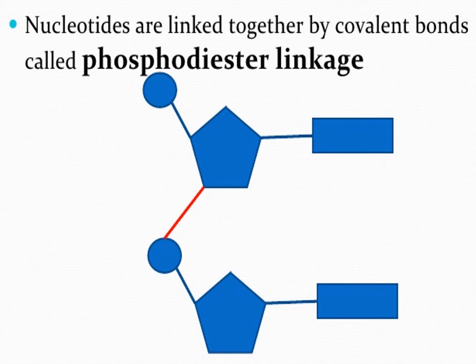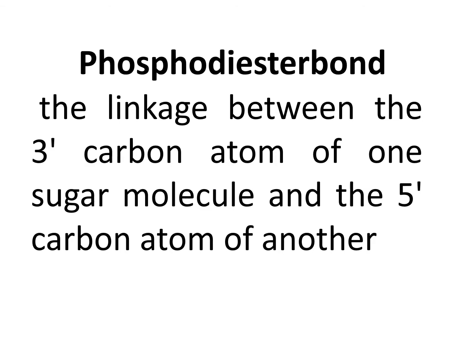Here the nucleoside joined with a phosphate molecule is called a nucleotide. So the nucleotide joins with another nucleotide. Let us see the diagram. The red line denotes one of the linkages, called the phosphodiester linkage. What is a phosphodiester bond? The linkage between the third carbon atom of one sugar molecule and the fifth carbon atom of another sugar molecule is called a phosphodiester bond.